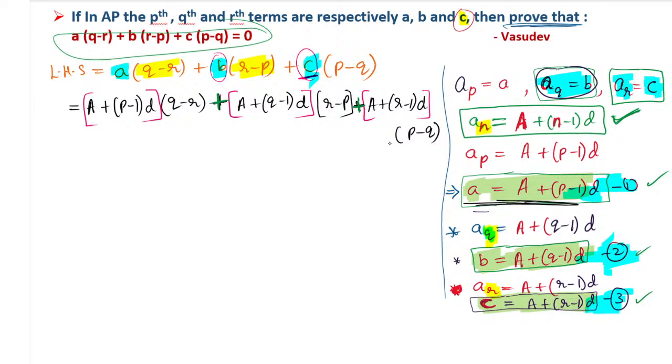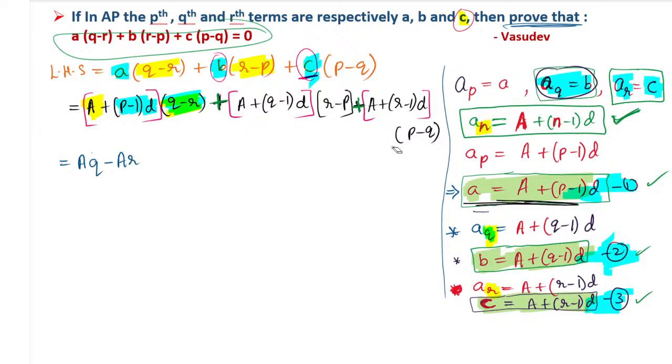Very good. So what we have to do is, see here, I am taking this a. I am multiplying it with both terms. Similarly, I am taking the p minus 1 into d and multiplying it with both. Clear? So first I am taking that a. It will take more space again. a into q minus r. Otherwise directly multiply a into q and a into r. What is a into q and a into r? aq minus ar. Clear? I have multiplied this a with both the terms.